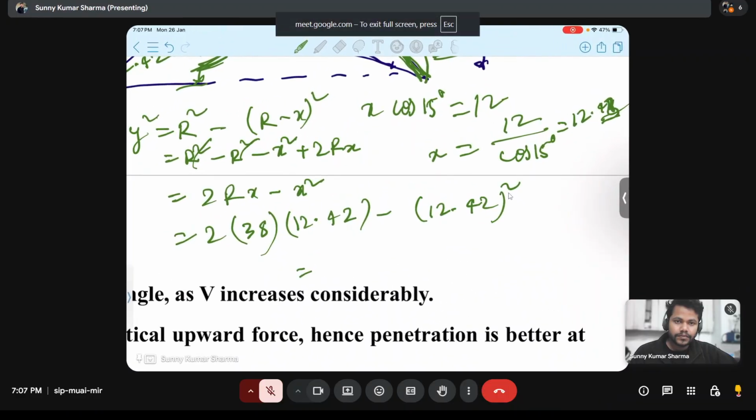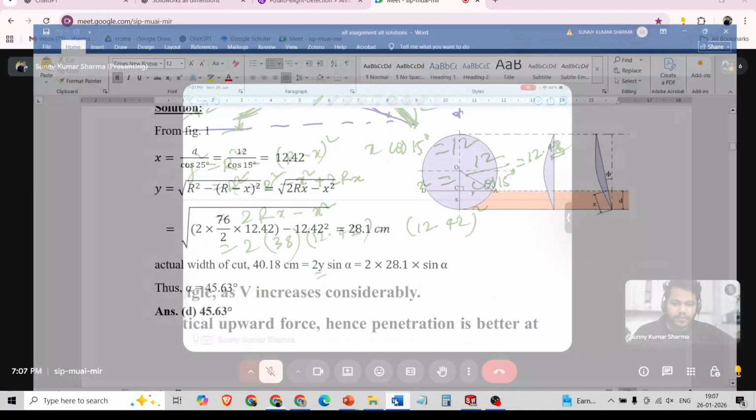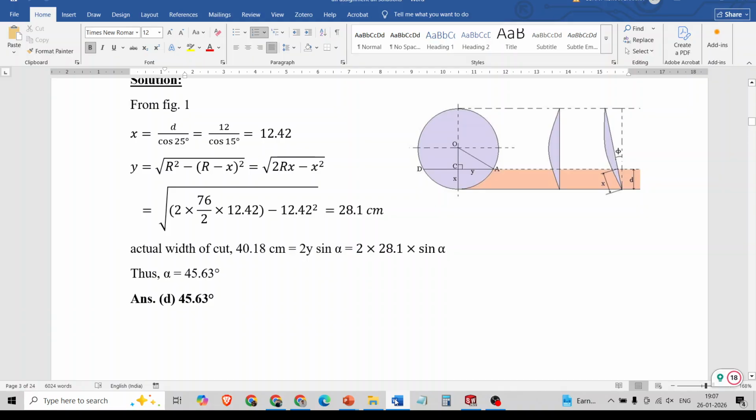789, sir. Y square equal to 789, sir. 789 centimeter. This will be square, no? 789. You are understanding what is happening.